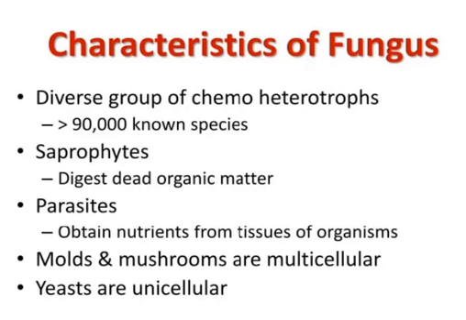they are a diverse form of chemo- or heterotrophs, with more than 90,000 known species. They are saprophytic in nature, digesting dead organic matter. They are also parasites, which obtain nutrients from the tissues of other organisms. Molds and mushrooms are multicellular in nature, while yeasts are unicellular.